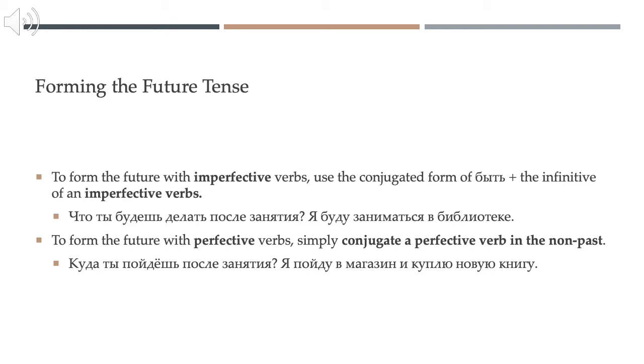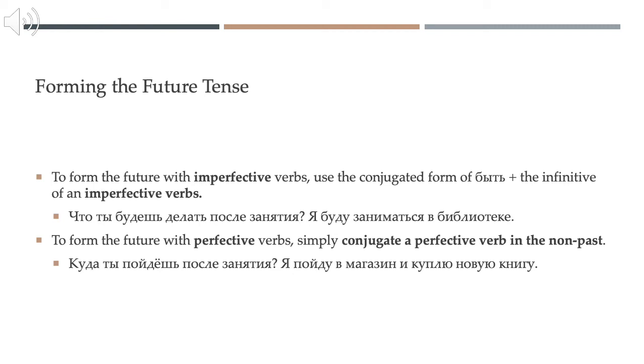We use imperfective. Что ты будешь делать после занятия? I'm going to be studying in the library. Я буду заниматься в библиотеке. If, however, we want to indicate a completed or successful action, we are going to use a perfective verb and we just conjugate it in the non-past, and that tells us it's the future.